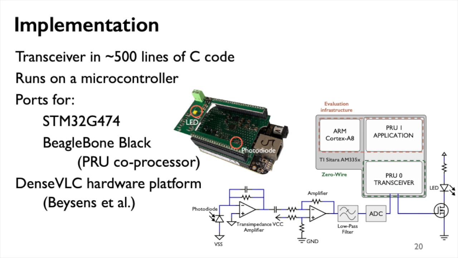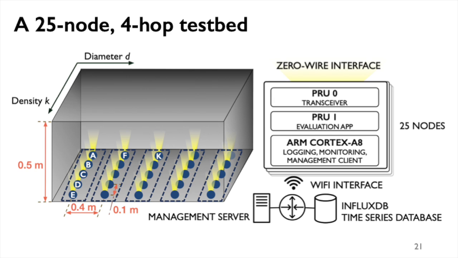We then attach the processor hosting the transceiver to the dense VLC hardware platform referred to on the slide, which gives us electronic circuitry to drive LEDs and retrieve intensity samples from a photodiode. We then take 25 of these nodes and set up a mesh network with them in our lab. The dimensions of the testbed, illustrated on the slide, and the relative positions of nodes within it are chosen to easily investigate zero-wire scaling behavior.